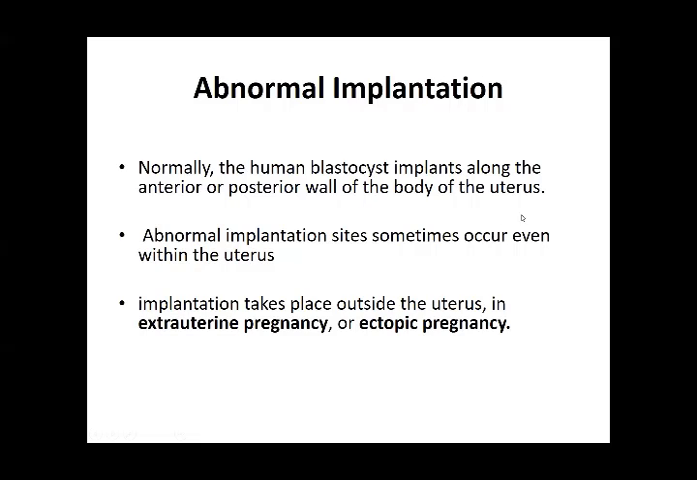Normally the human blastocyst implants along the anterior or the posterior wall. It can be abnormal, somewhere other than this normal anterior or posterior wall of the body of the uterus. So if implantation takes place even outside the uterus, that is called an extrauterine or ectopic pregnancy.